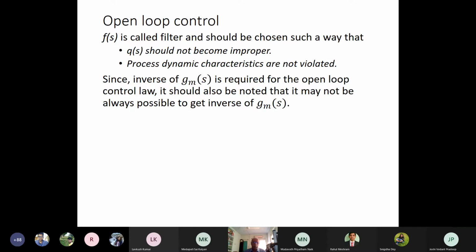Now, if I invert e to the power minus theta s, it will become e to the power plus theta s. In a controller, e to the power plus theta s basically requires future values of error, which is not possible. So that means e to the power minus theta s is not an invertible portion of this GMs.